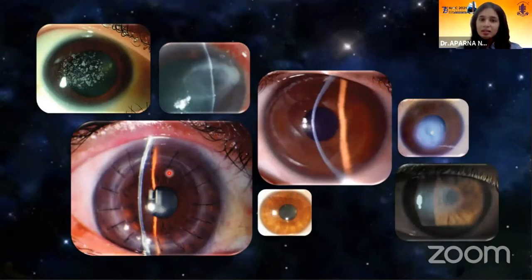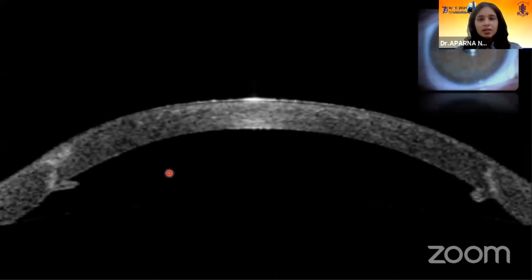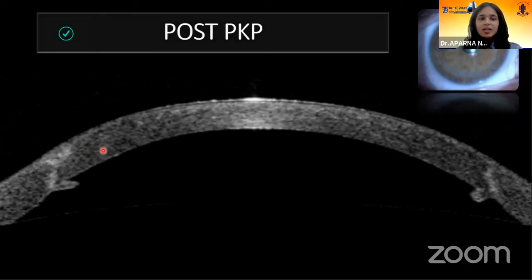Coming to keratoplasty. In penetrating keratoplasty, the things that you have to look for are the graft-host junction, if there is any overriding, and the important thing that you have to look for here is Descemet to Descemet apposition and the overall health of the graft.